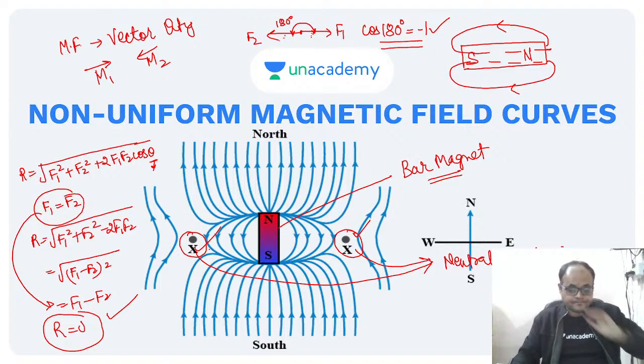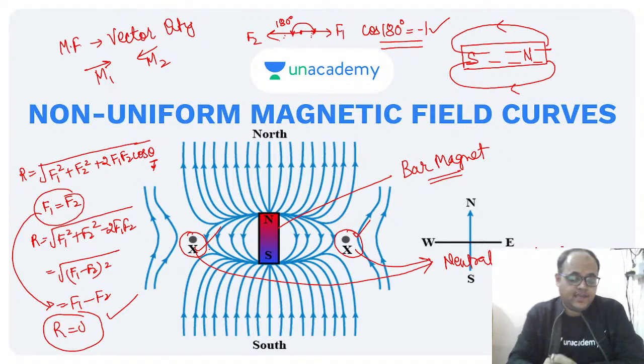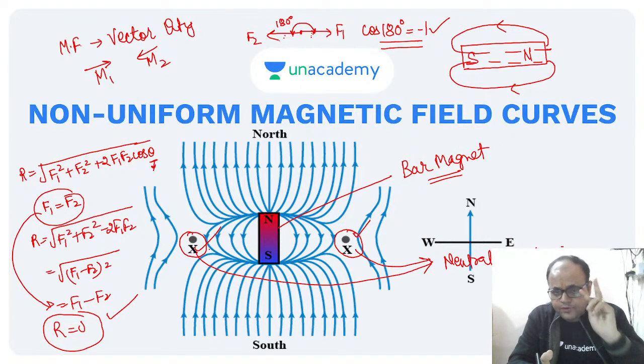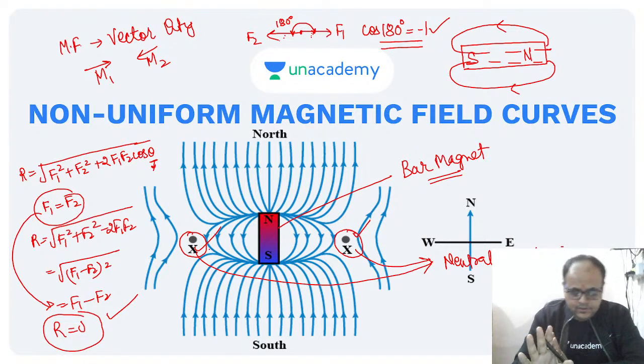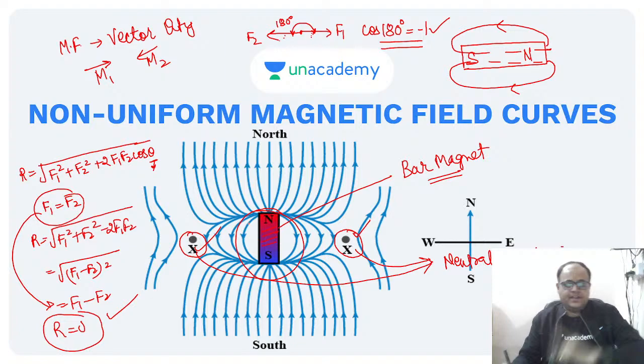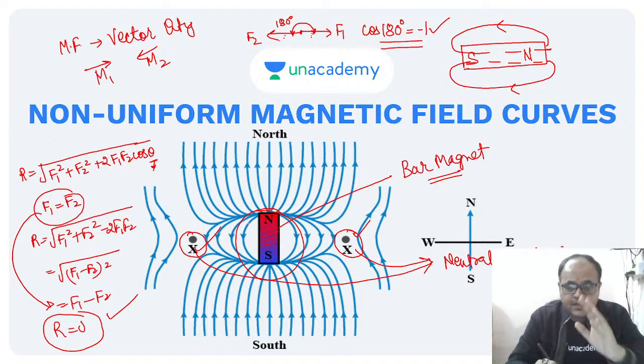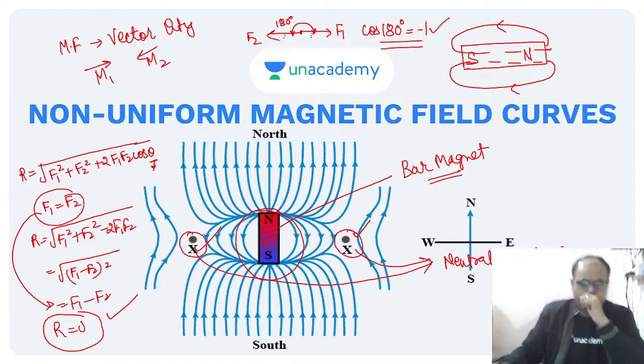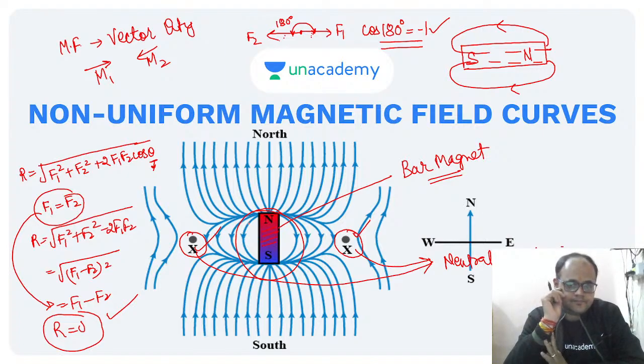So what I was saying is, why did the net field become 0? For that, we should have two fields. We understand that one field is because of this magnet. But what about the second field? Where does this second field come from? Can anyone tell me?